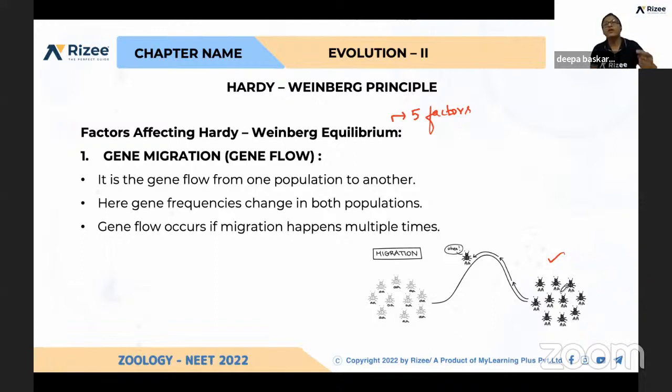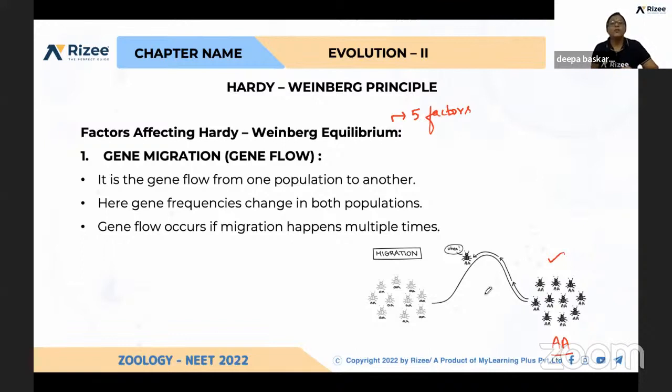Even in natural selection, we spoke about moths which change their color due to their environment. If you take this population, they all have homozygous dominant genes for their color.